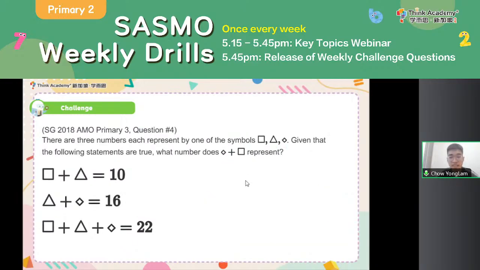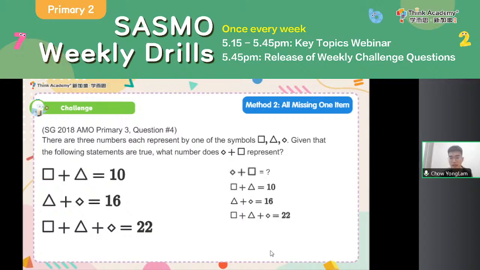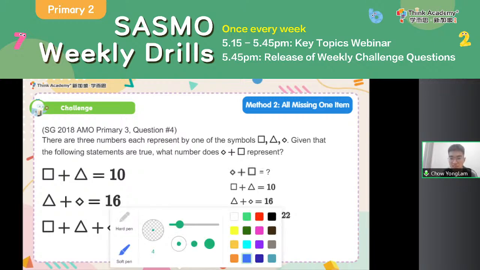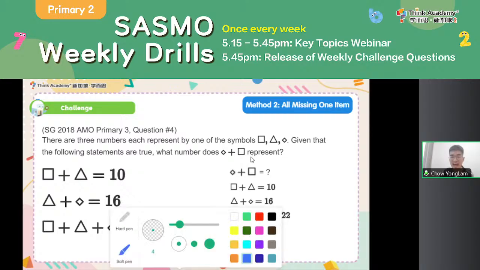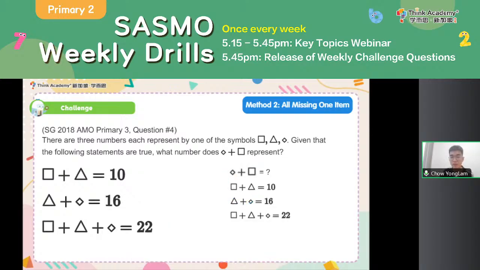Now, the next method that I'm going to show you, okay, is about the secret kung fu that I have taught you just now, all missing 1 item. So take a look at the 3 equations that I've given you. And also I want to find diamond plus square equals how many? So I put it over here. So what do you notice? In the first equation, a triangle is missing. In the second equation, a diamond is missing. In the third equation, a square is missing. Every equation has 1 missing item. So with that, maybe what I can do is I can add these 3 equations up and see what I can find.